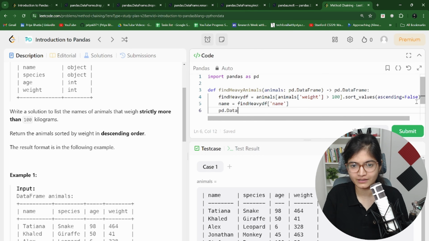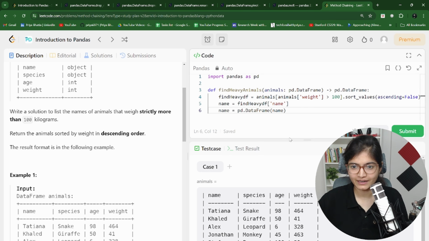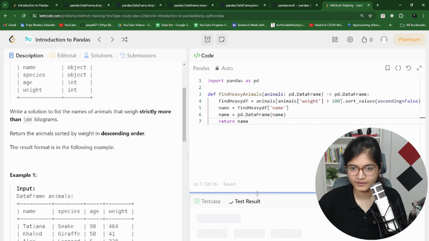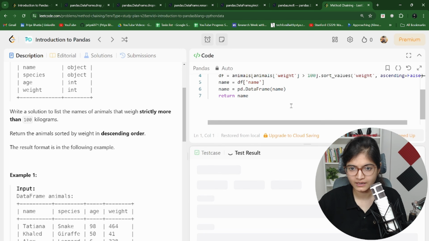We have to convert it back to a data frame, otherwise it will show an error. So what we will do is we will try to convert that into a data frame. We will say name, and finally I think we can return this name. Let's see whether we will be able to pass test cases or not.